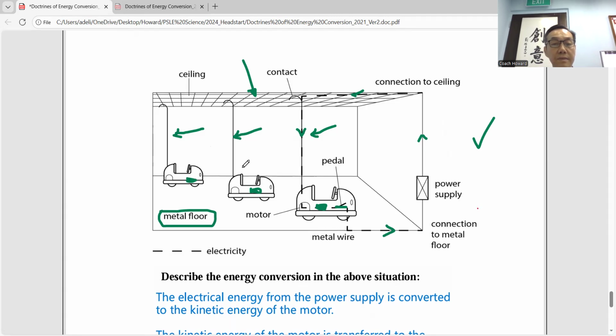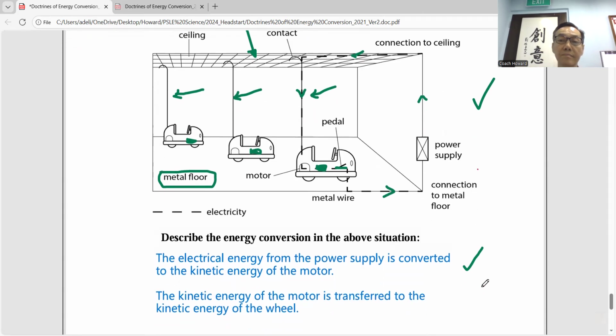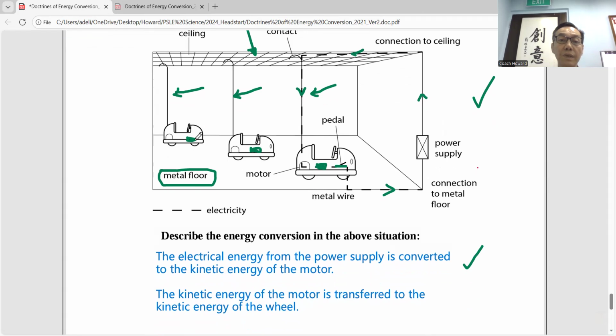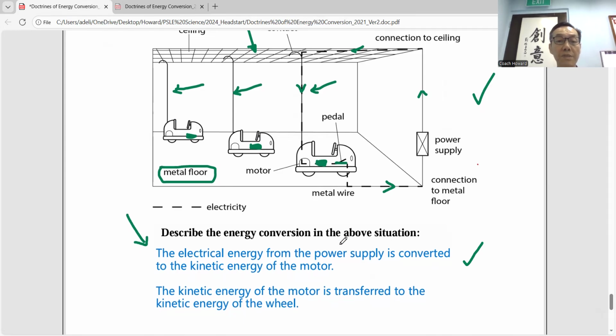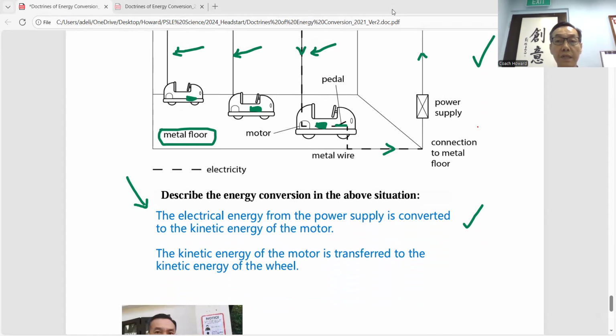And the question asks: when a bumper car hits another bumper car, will the kinetic energy be transferred? Definitely. If you ever see bumper cars hit each other, the kinetic energy is converted to another type of energy, also kinetic. Kinetic to kinetic, the person will rock. So can you copy down this answer? This is a description of how energy is being converted in this situation. I will pause this and you can ask any question later.